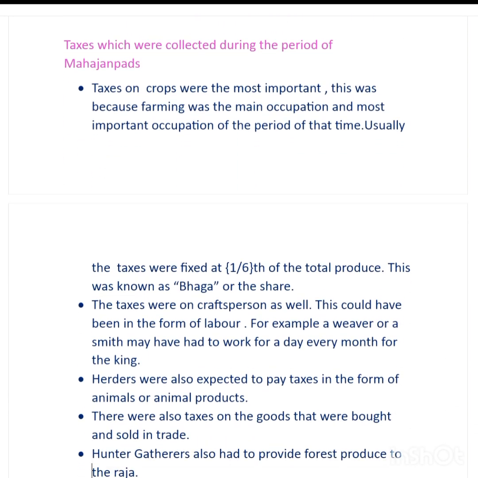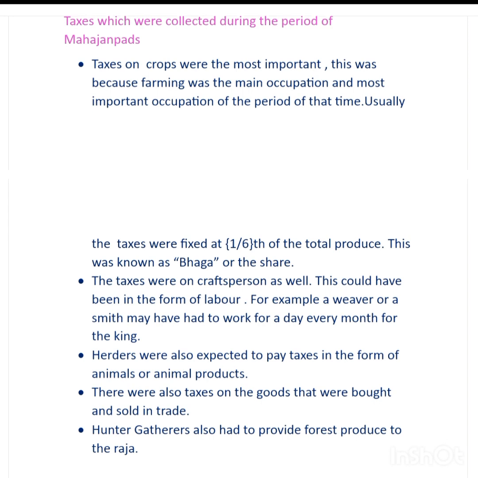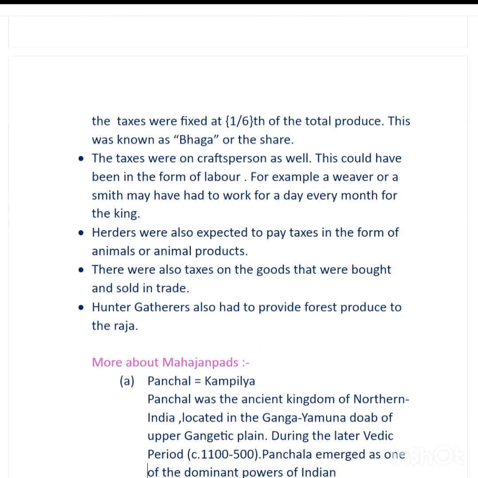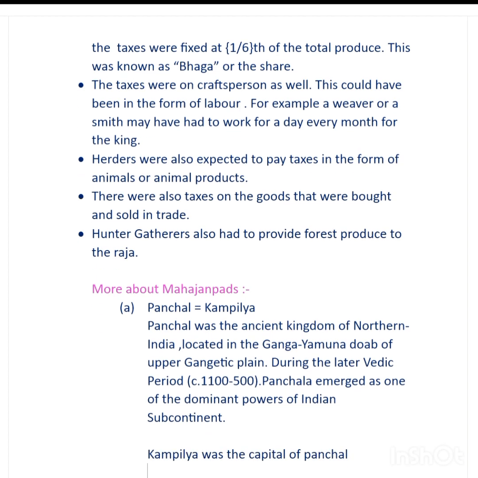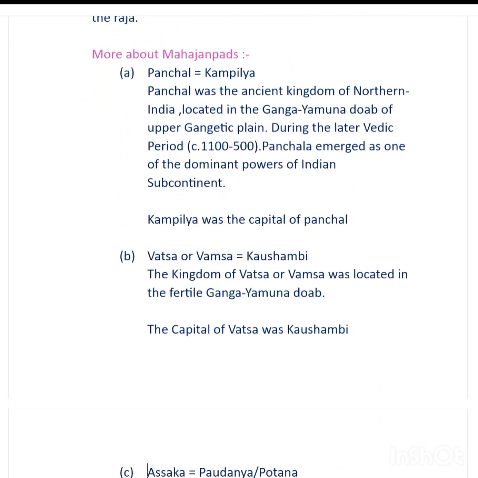And there were taxes on the craftspersons as well, and this could have been in the form of labor, for example, a weaver or a smith. Herders were also expected to pay taxes in the form of animals or animal products. There were also taxes on the goods that were bought and sold in trade. So the taxes were on traders as well. And hunter-gatherers also had to provide forest produce to the Raja. And now let's see more about Mahajanpads.